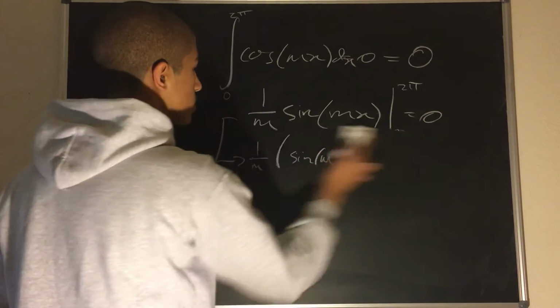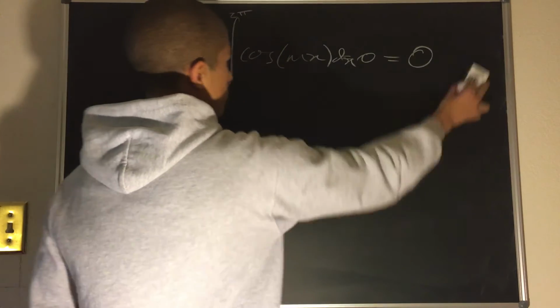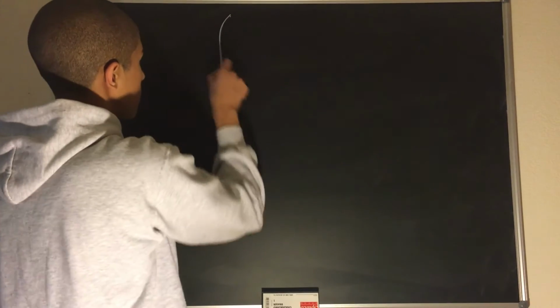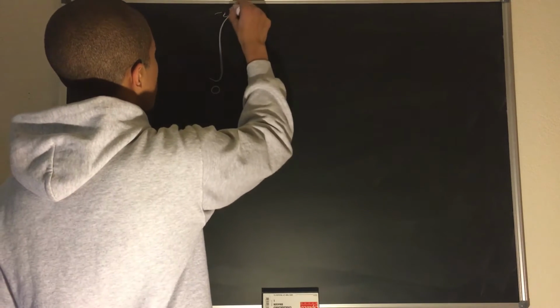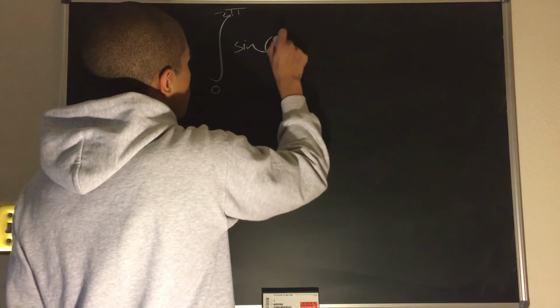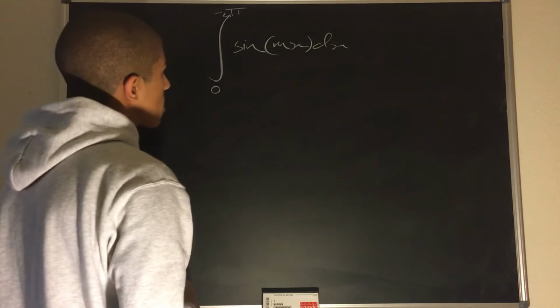Now we proceed to the sine integral. So let us take the integral from 0 to 2 pi of the sine of mx dx.